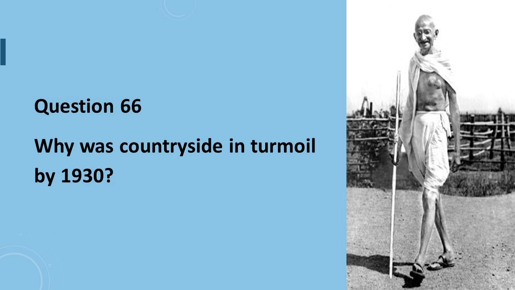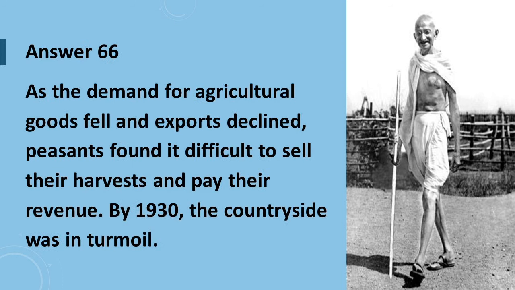Question number 66 says, why was the countryside in turmoil by 1930? Answer to question number 66 is, as the demand for agricultural goods fell and exports declined, peasants found it difficult to sell their harvest and pay their revenue.